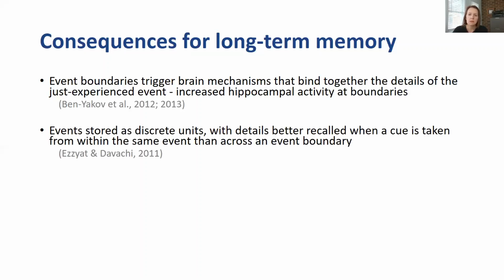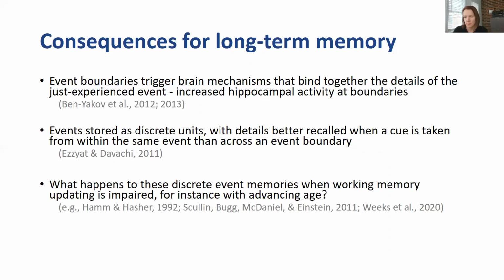It also seems that those binding mechanisms might store the details of an event as a tightly associated unit, with details better recalled when a cue is taken from within an event rather than one from just before an event boundary. This is work by Ezzyat and Davachi. So cued recall is better when taken from within an event than across an event boundary.